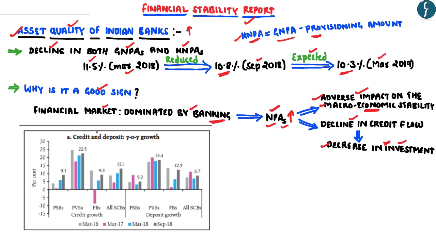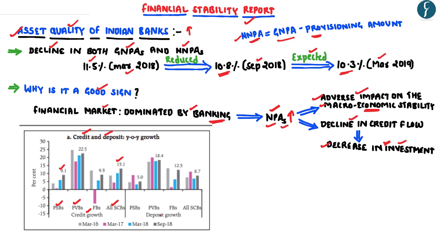This could further be analyzed by looking at the credit and the deposit growth of the different banks in India. If you look at the credit growth of the Indian banks, all the scheduled commercial banks have seen an increase in their credit growth, wherein the highest credit growth has been displayed by the private sector banks. However, the important point to be noted here is that even the public sector banks have registered an increase.